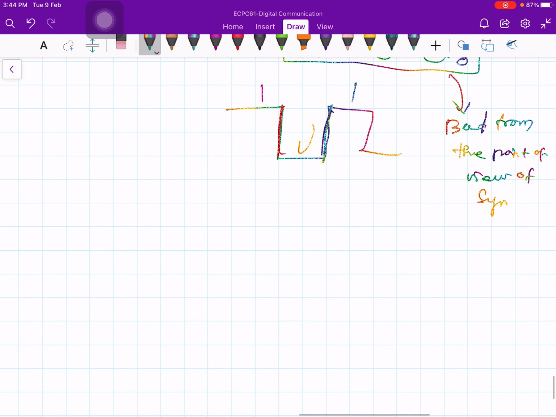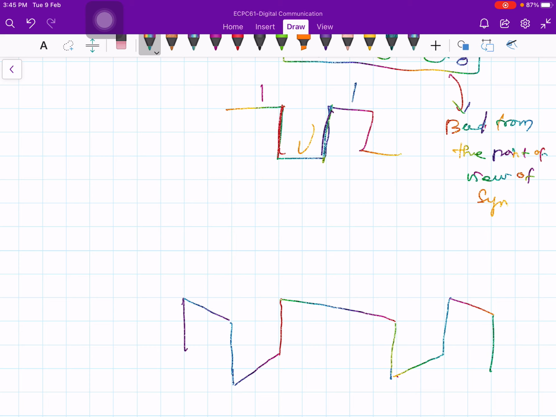For example, let me draw it like this. Now you are supposed to look at this interval. This is my original interval.